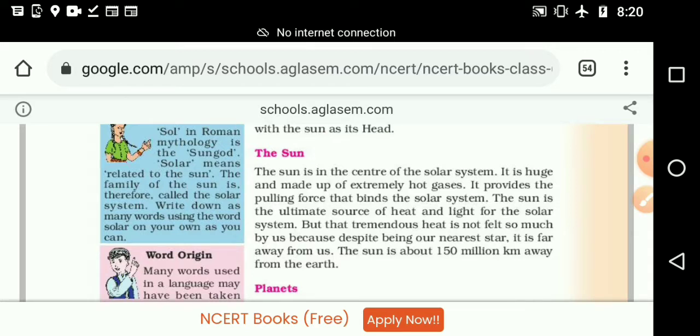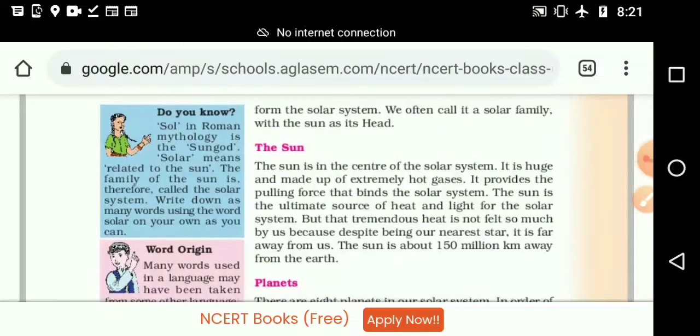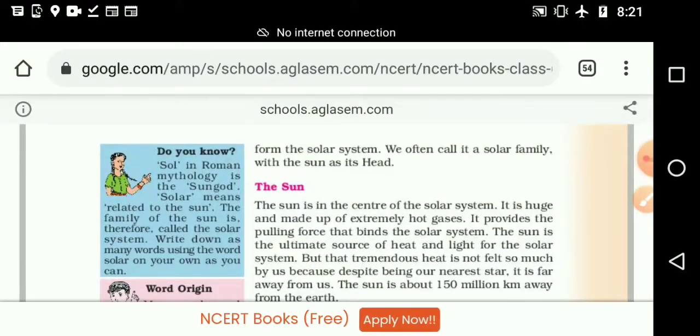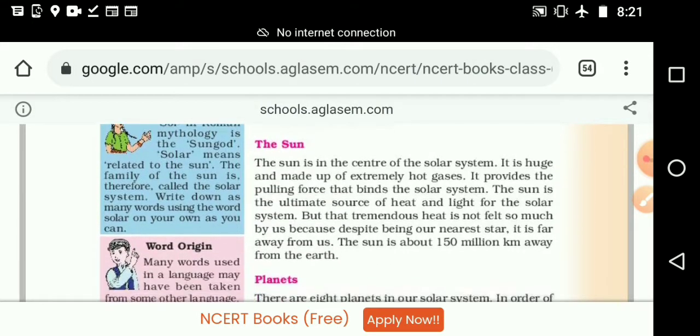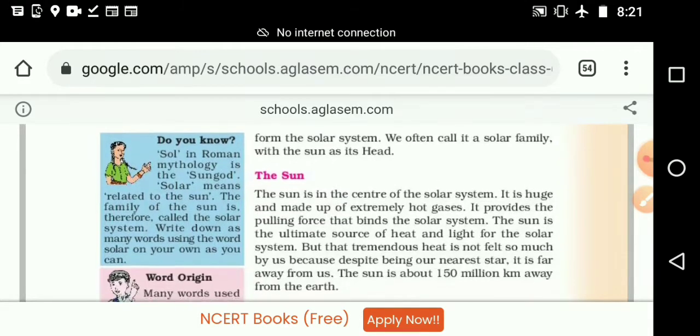Write down as many words using the word solar as you can. So here it is given the meaning as well as asking to do some activity. What we want to do? We want to find out some words starting from sun or using that word sun or solar. Solar, for example, solar energy, solar panel, like that many words we have heard.